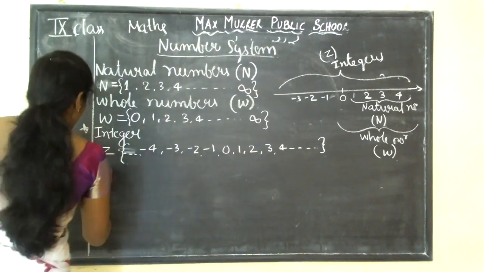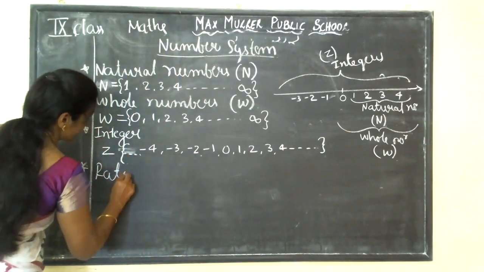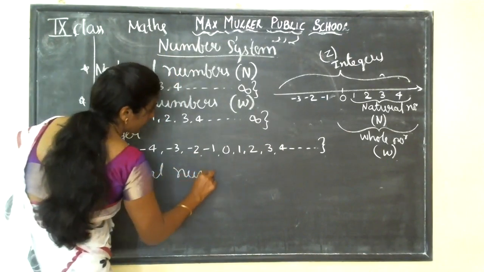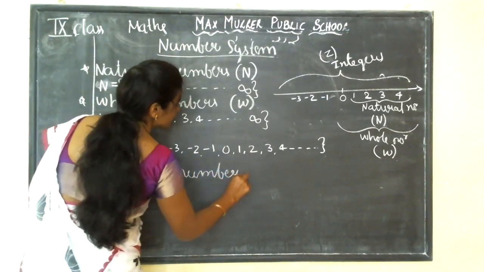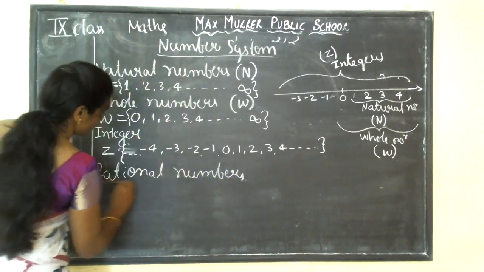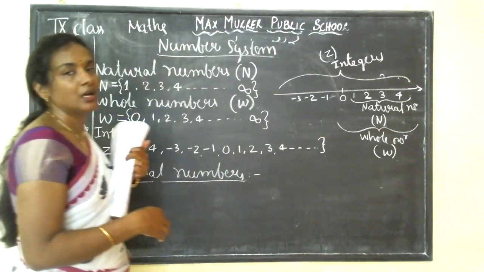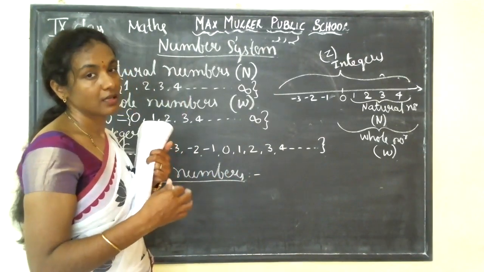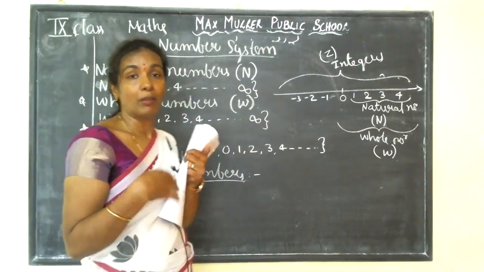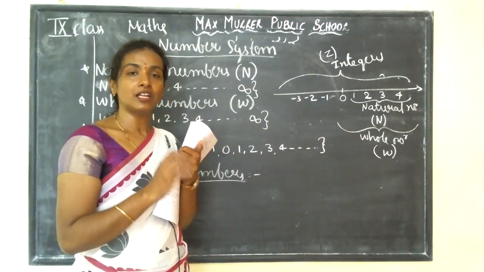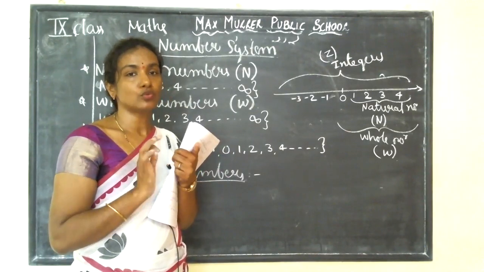Next comes rational numbers. I'm going to give you all the definitions in a PDF, guys. Don't worry. If you want to take notes, you can write them in a rough column. You must write. Otherwise you will sit blindly without pen or book, simply watch a video and go off, right? So don't do that.